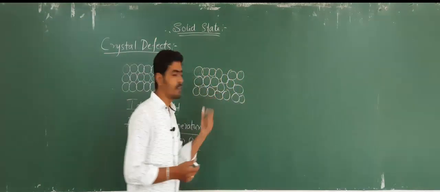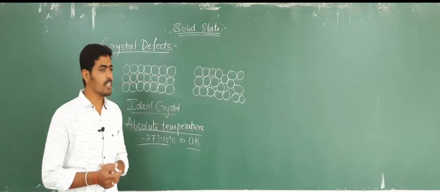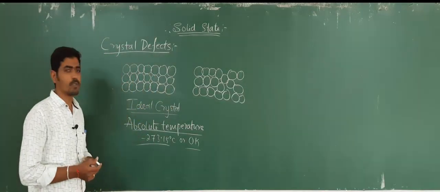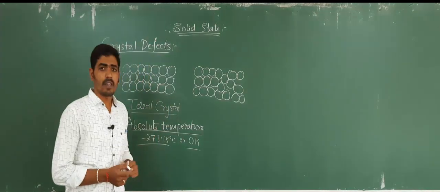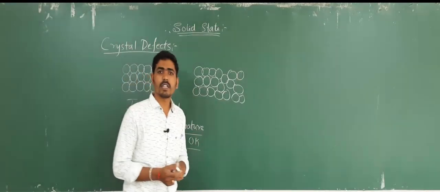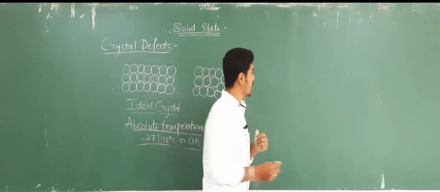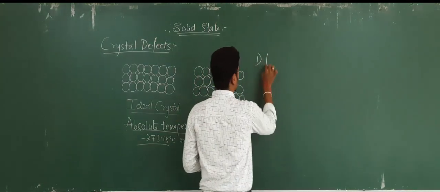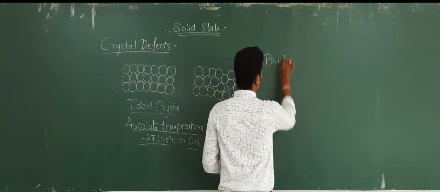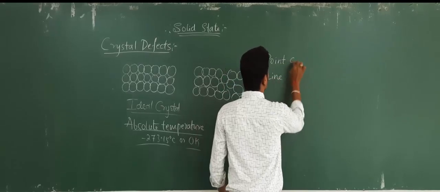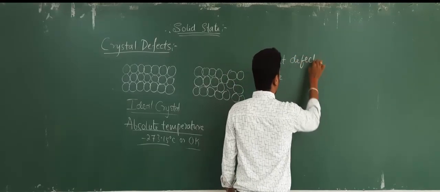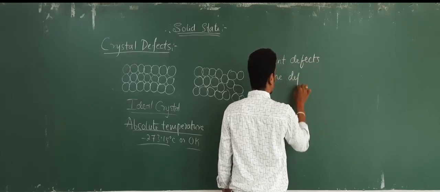That deviation or irregularity in the particle arrangement is said to be crystal defects. So now there are two types of defects: one is point defects and another is line defects.